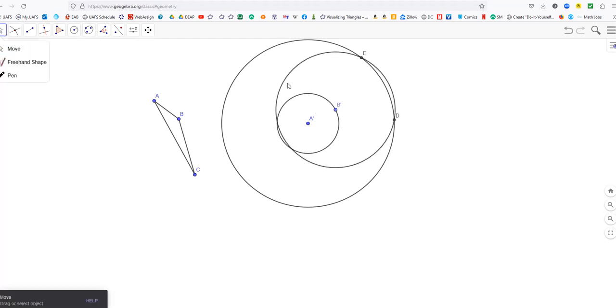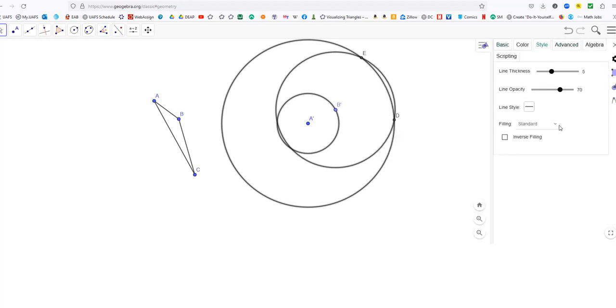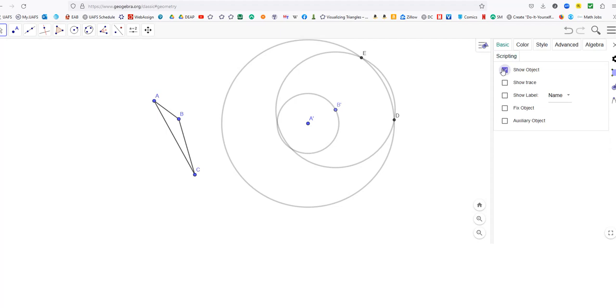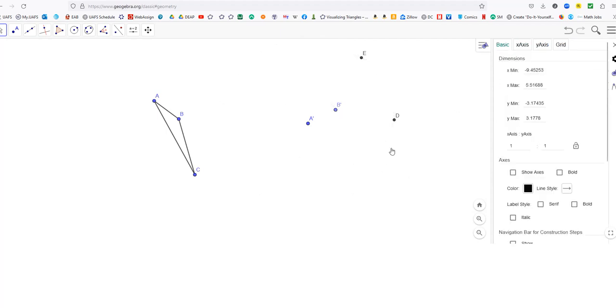I'm going to leave the circles for the moment, but I'm going to try to hide them a little bit by going to the settings and making them very thin, dotted, and maybe even a lighter color. Now you probably can't hardly even see them, but they're still there. Maybe I made them too light.